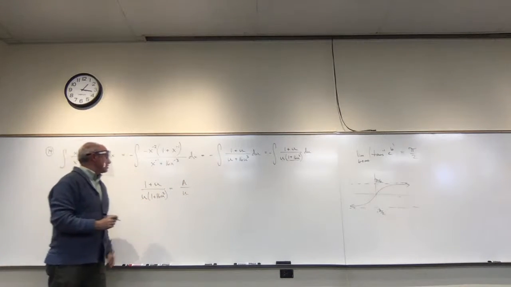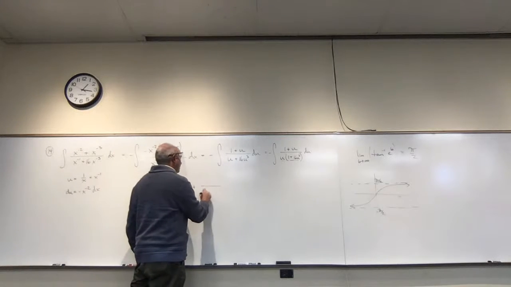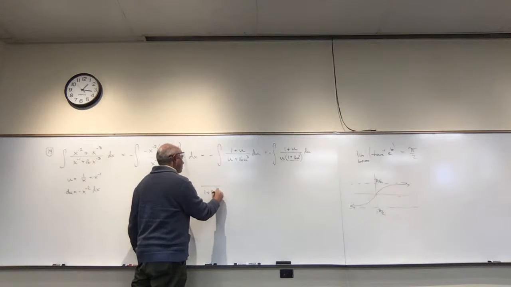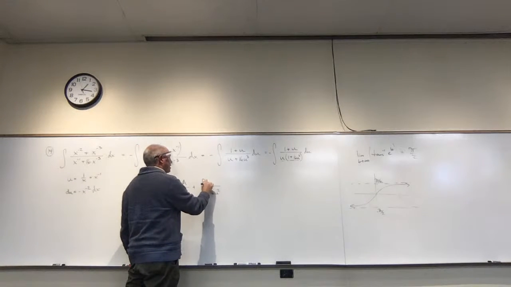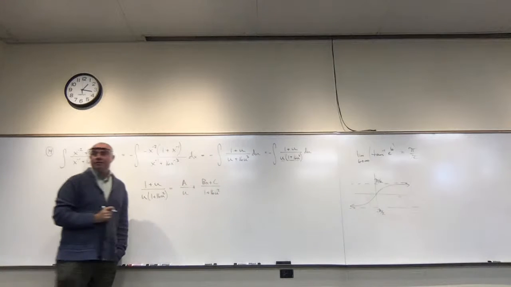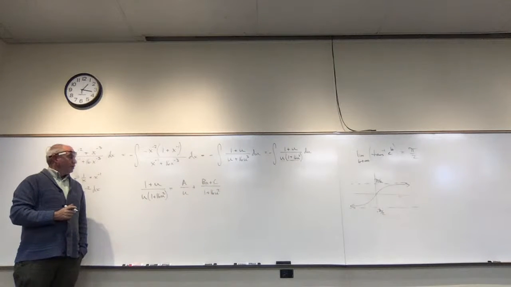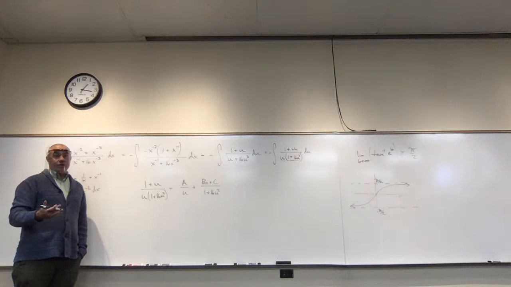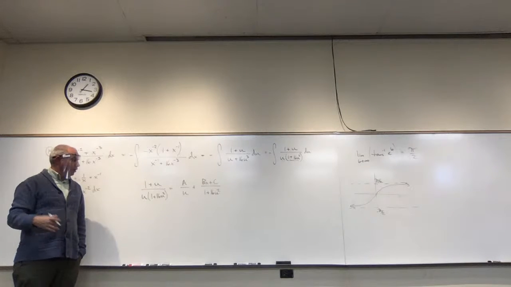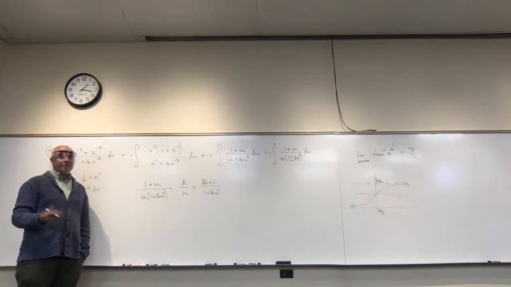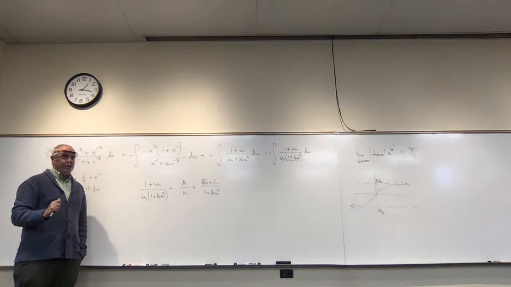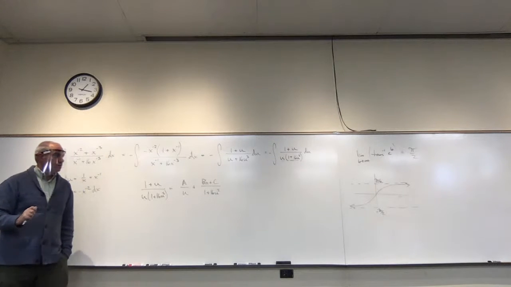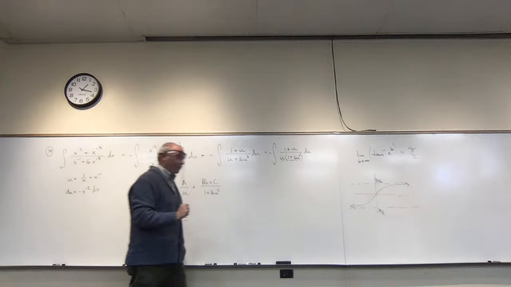And the 1 plus 16u squared is an irreducible quadratic, so this is going to be Bx plus C. And that's how you would get it started. And now, of course, clear all the fractions, solve for A, B, and C, yada, yada, yada. So we can keep going at this point, but I think you could do it. I don't want to take all of your fun.